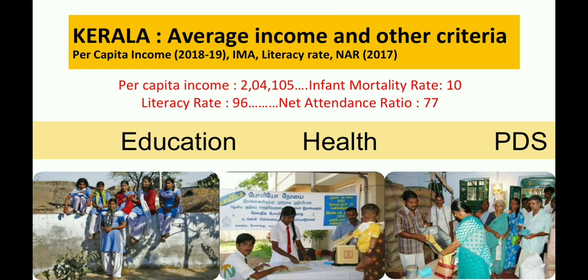In Kerala, there are adequate educational facilities, and the health and nutritional status of people are much better than in other states. So we can say that through average income, we are not able to see the actual picture of the state.